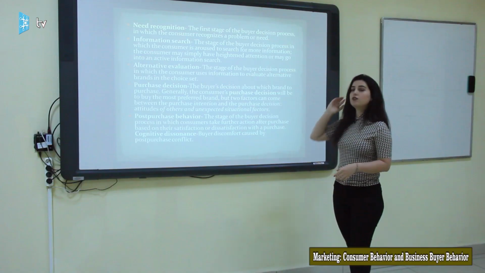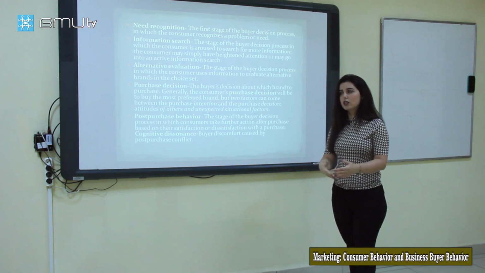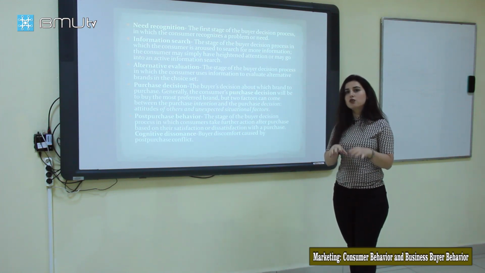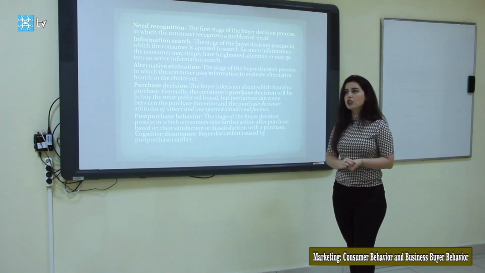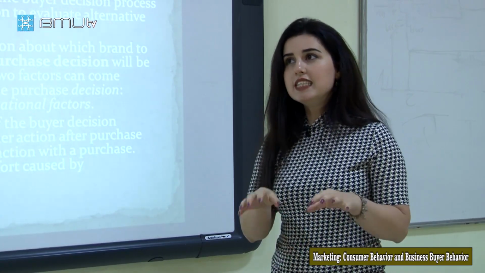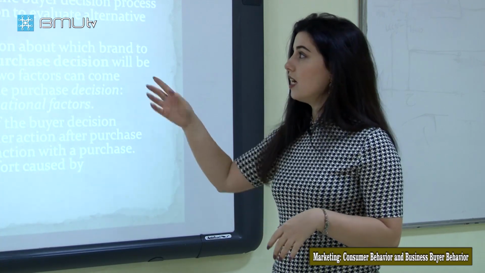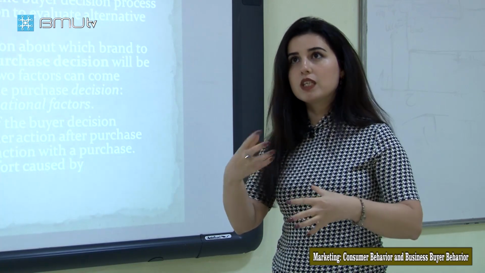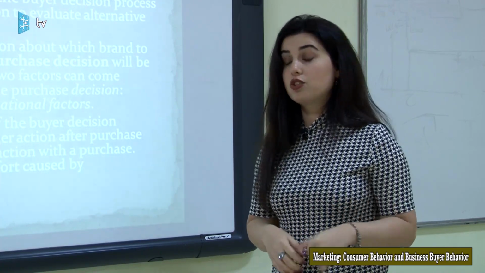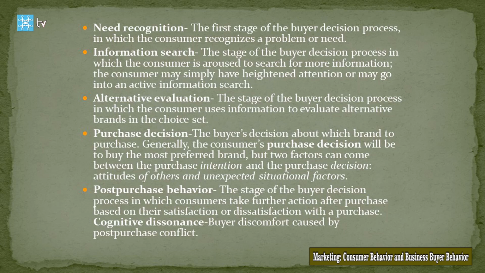And the next one, guys, is information search. After we define what our need is, we begin to search for this product or service. This is information search, especially if this product is so important for us, or if its value is so high for us. In this case, we do deep research and get information about the alternatives. The next stage, the third stage, is alternative evaluation.